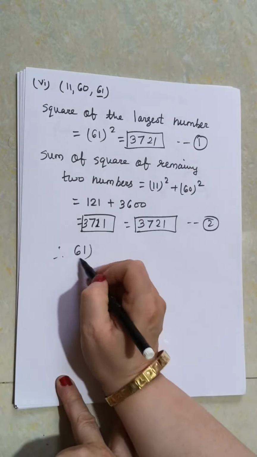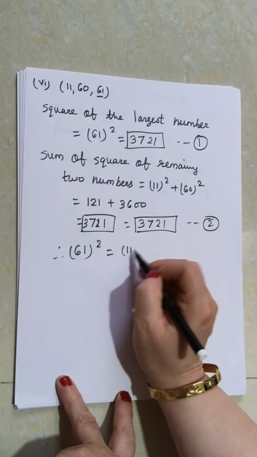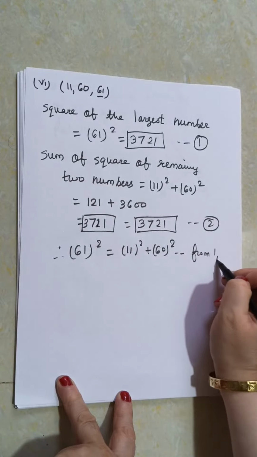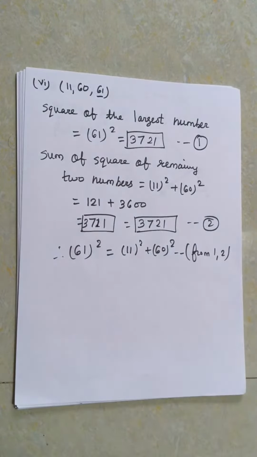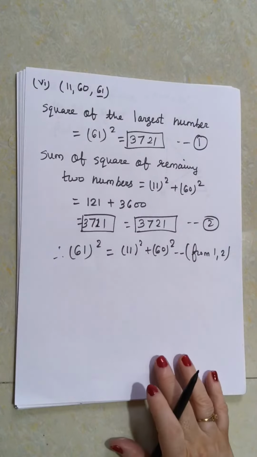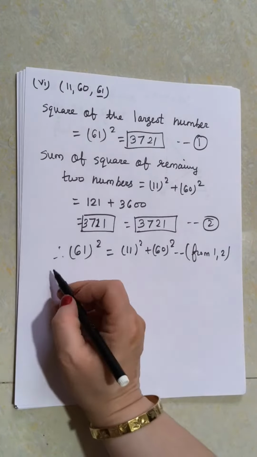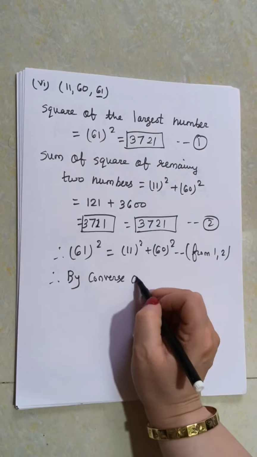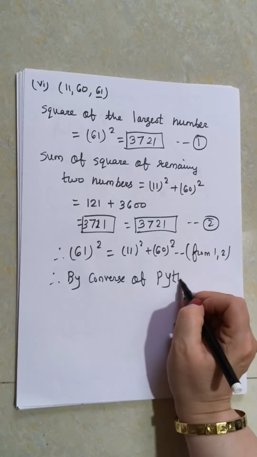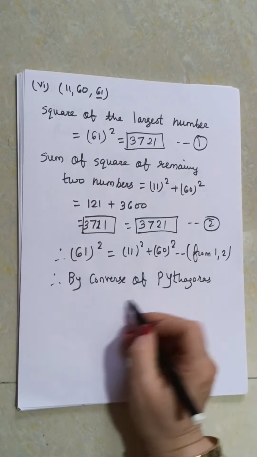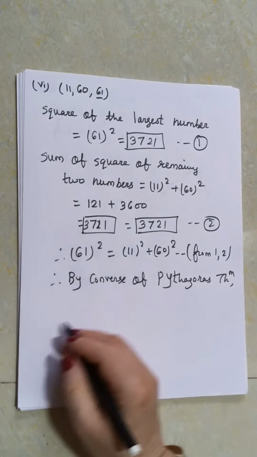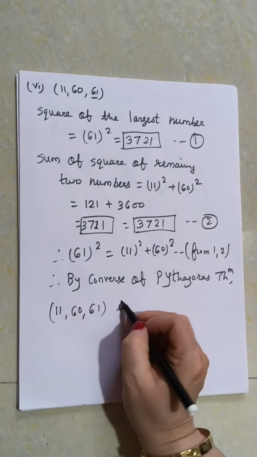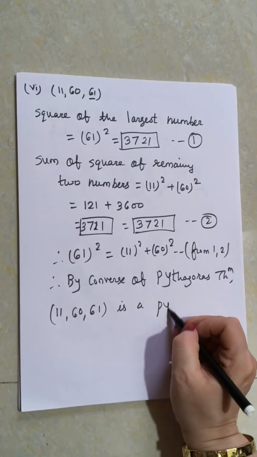Therefore we can write 61 square is equal to 11 square plus 60 square, from 1 and 2. And if both are equal, then by the converse of Pythagoras theorem, what can we say? 11, 60, 61 is a Pythagorean triplet.